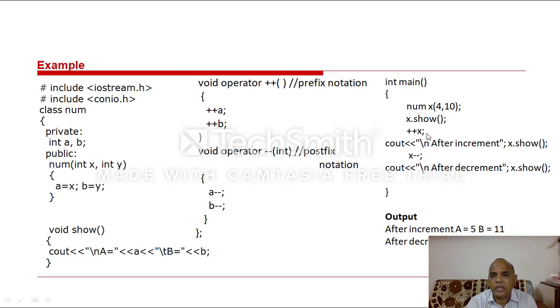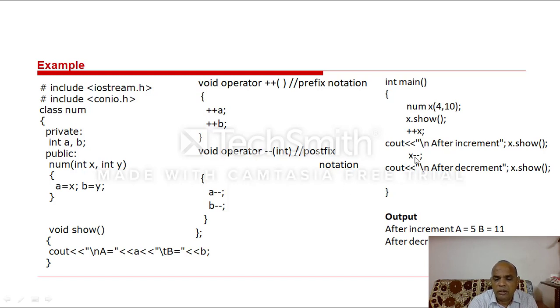Then x plus plus, where plus plus is an operator. First it can call this method, operator plus plus. Clear? Then it increments the value of a and the value of b. Old values were 4 and 10. Now increment the value of a: 4 plus 1 equal to 5 and 10 plus 1 equal to 11. Clear? The b value is 11, a value is 5. Here a is equal to 5 and b is equal to 11.